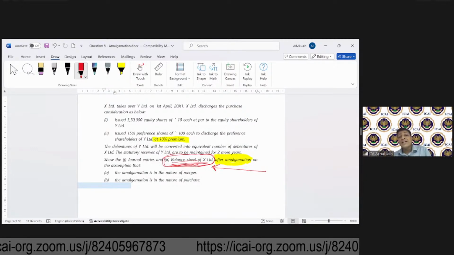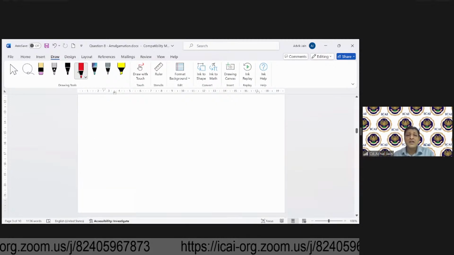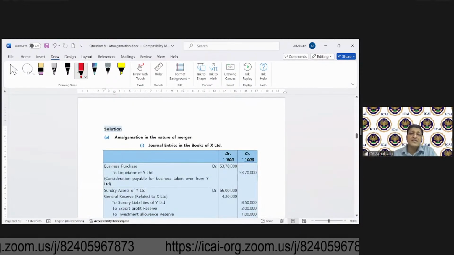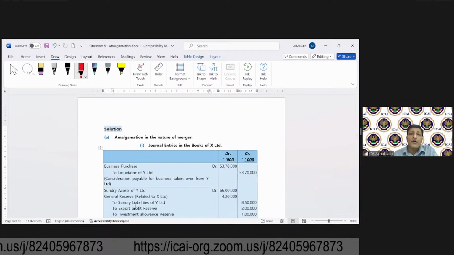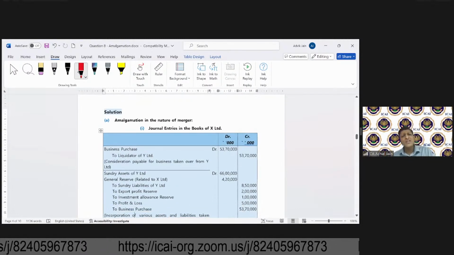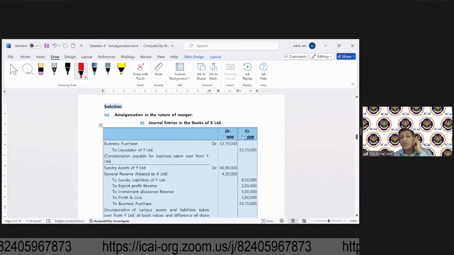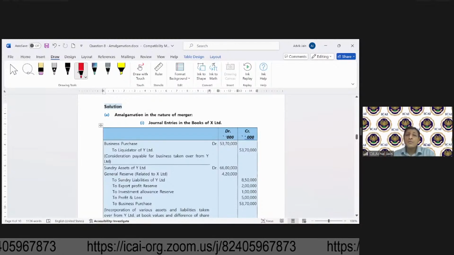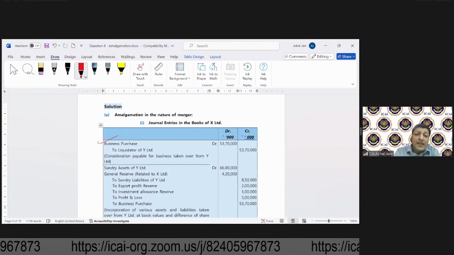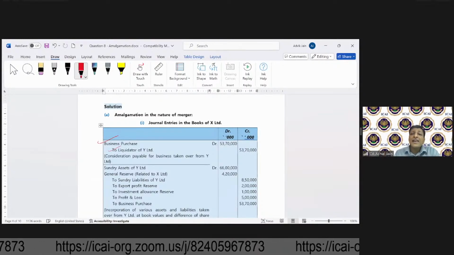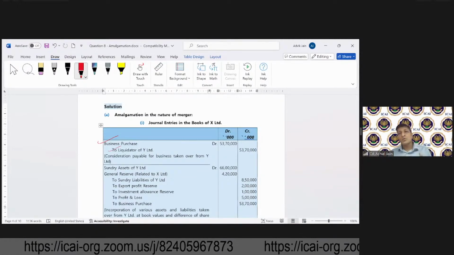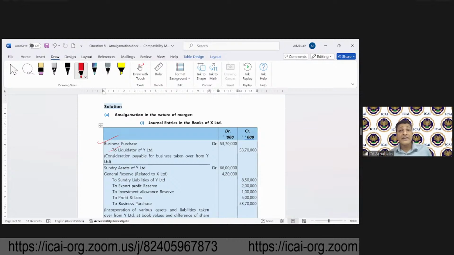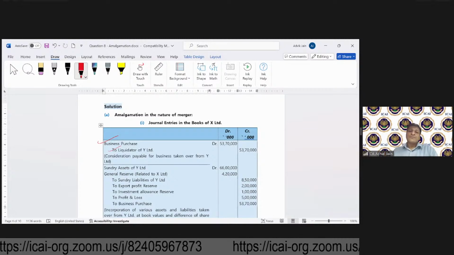So now, if it's in the nature of merger, let's understand what are the requirements on the part of the transferee. Once again, what is it that the transferee will do? Transferee will record business purchase and a liability is booked in respect of the vendor, the transferor.